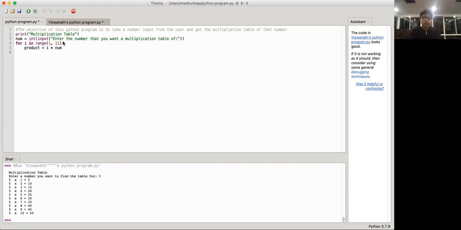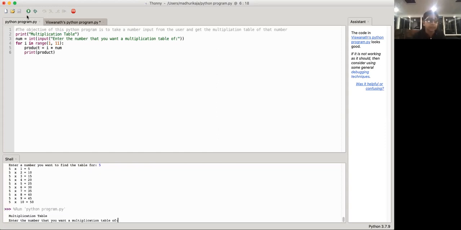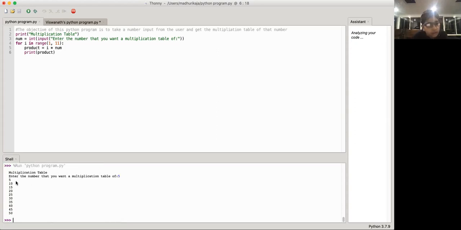And also a for loop automatically increments the variable each time, unlike a while loop. So the product will just keep changing as long as the for loop is going on. And then we're going to be printing the product. Okay, now let's just run the program to see if it works. So multiplication table, enter the number that you want to find a multiplication table of. Let's say 5. So we're going to say 5, 10, 15, etc.